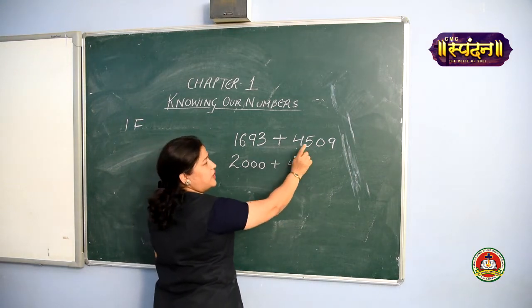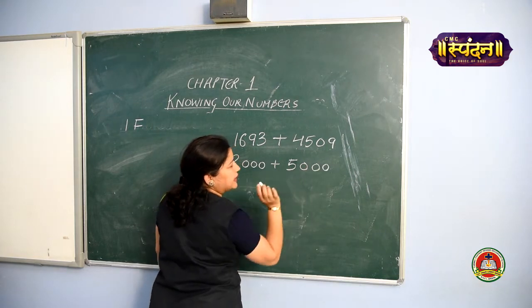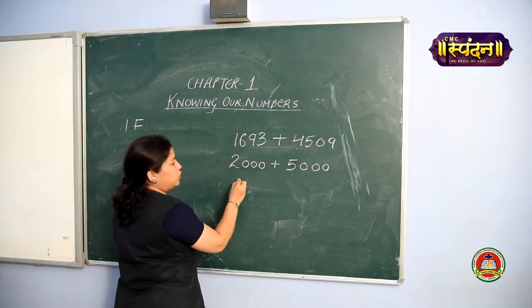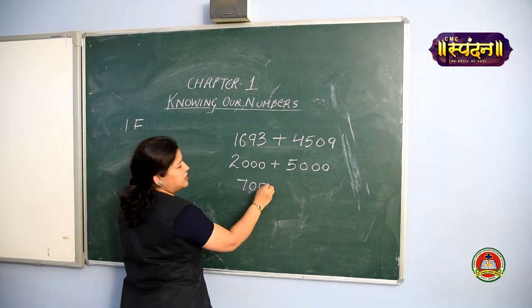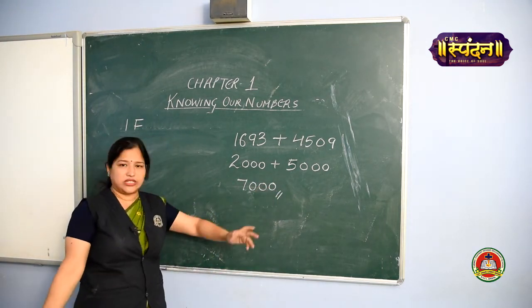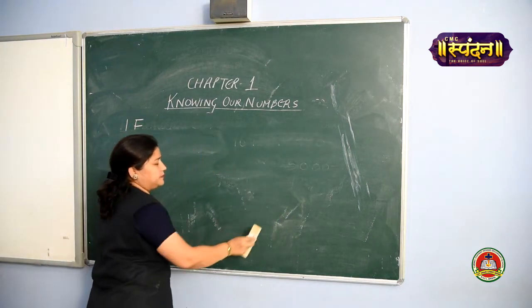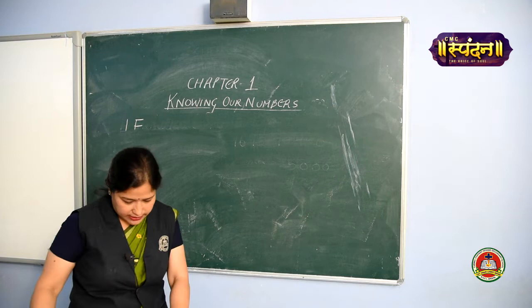So 4509 will be rounded off to 5000, girls. Clear? Now let's add 2 plus 5, 7. So your answer is 7000. I hope the question is clear. Come on, let's move to the next question. Remaining questions you can do yourself.